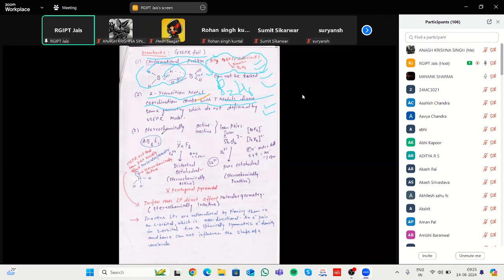After that, whether something is stereochemically active or inactive. In the case of PCl5, it is easily dissociated in the form of PCl4 plus and PCl6 minus. These types of complexes, that's why it does not tell about these things.